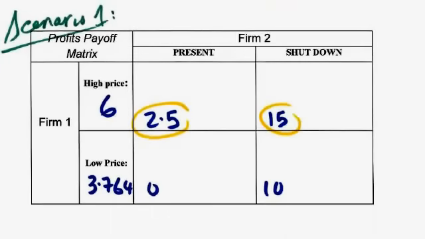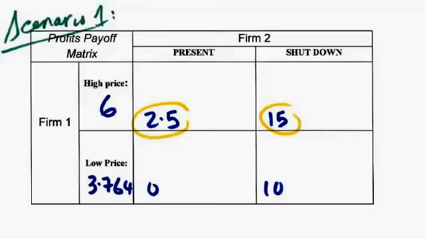We're going to circle the profit level that is higher for firm 1 under various states of nature for firm 2. So when firm 2 is not in the market, firm 1 would make a profit of 15 at the monopoly price of 6 and a profit of 10 at the entry deterrent price of 3.764. If both firms are present in the market, firm 1 with a high price will make a profit of 2.5, and with a low price, firm 1 would make a profit of 0. 2.5 is greater than 0, so if firm 2 is present, firm 1 should charge the high price. 15 is greater than 10, so if firm 2 is absent, firm 1 should charge the high price.